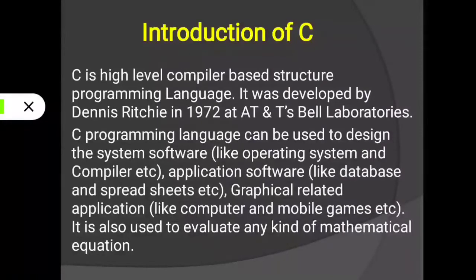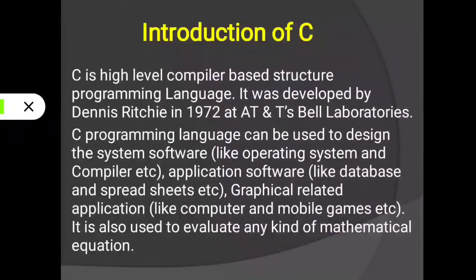Application software like database, spreadsheet, etc. Graphical related applications like computer and mobile games, etc. It is also used to evaluate any kind of mathematical equation. Then C language we use to develop system software. You already know that software is classified into two types. The first one is system software, another one is application software.